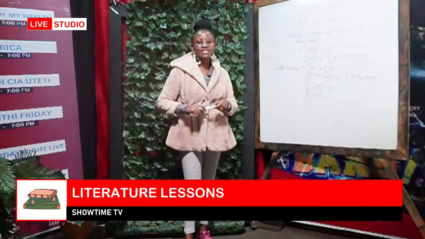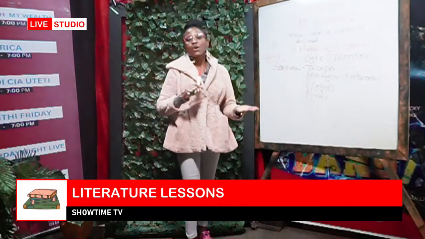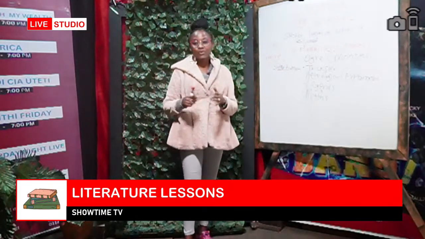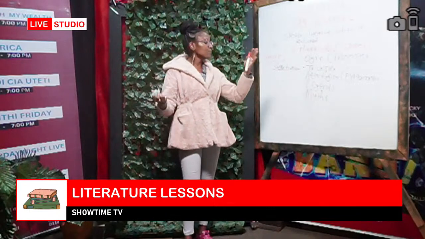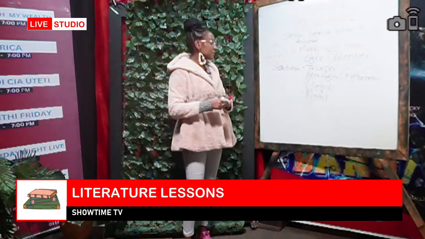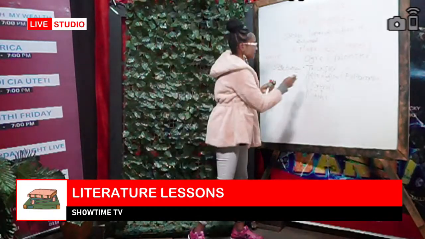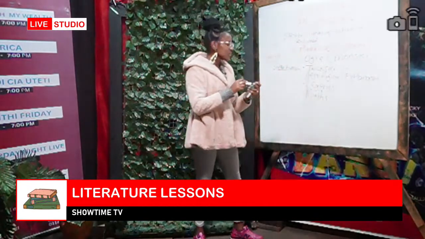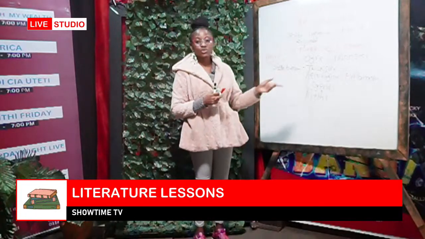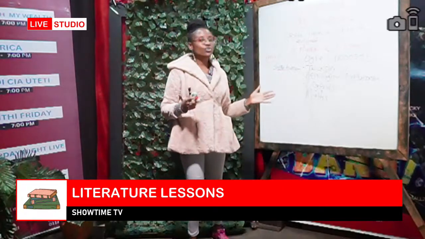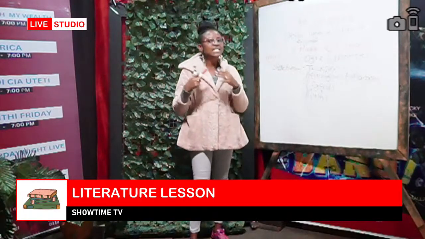These are stories that normally involve one gullible character and one who is wiser than the other, and the wiser character ends up tricking the other one, from the word trick. Then we have ideological narratives, which are also called explanatory narratives. These are stories that explain why things are the way they are today.